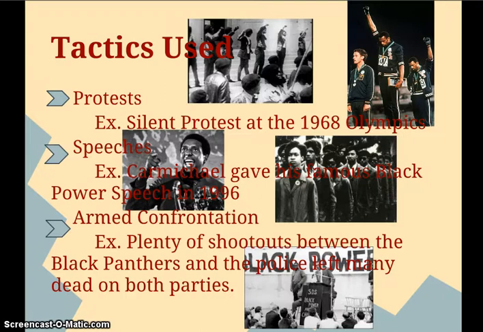Tactics used. The Black Power movement was especially known for armed confrontation. Plenty of shootouts between the Black Panthers and the police left many dead on both parties. Armed confrontation made it completely separate from the Civil Rights Movement. Two other tactics used were protests and speeches.